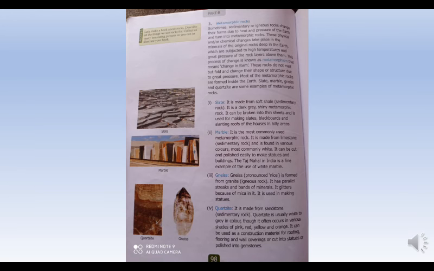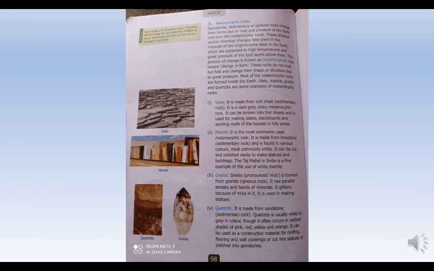So when they change their form or get converted into metamorphic rocks, the minerals also get changed. Now the physical and or chemical changes take place in the minerals of the original rocks.